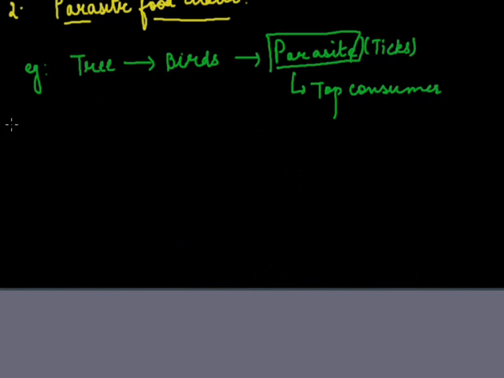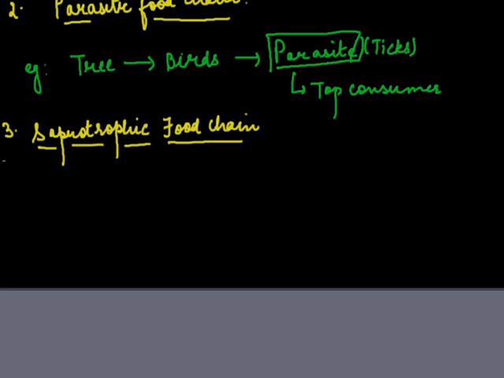Coming on to the third type of food chain, that is saprotrophic food chain. Sapro means to feed on dead and decaying things. The example is debris. Debris is eaten by earthworm. So this is an example of saprotrophic food chain.